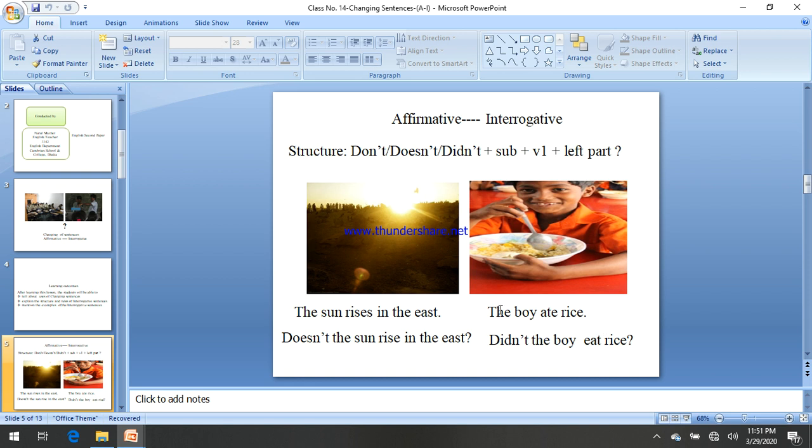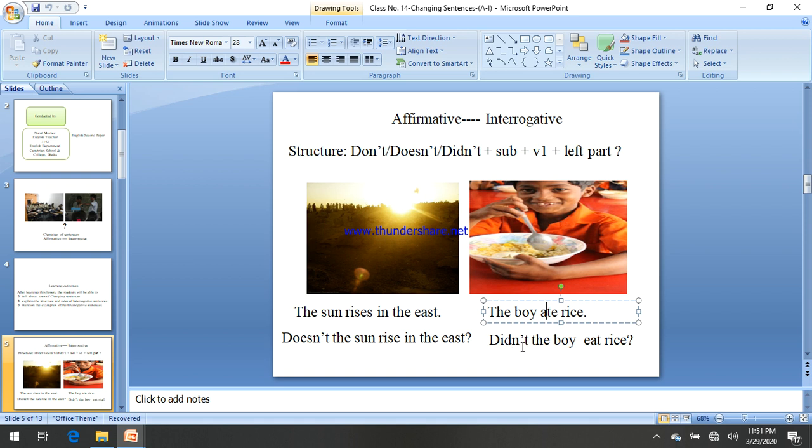The boy is third person singular, but ate is in V2 form, past form. Eat, ate, eaten. As the verb is in past form, you have to bring didn't as the negative.